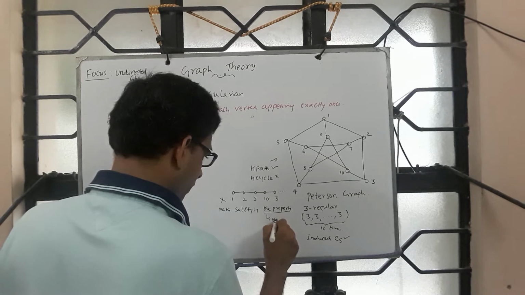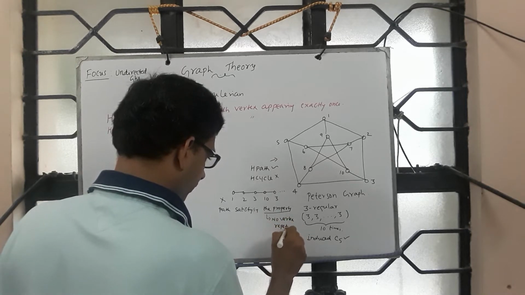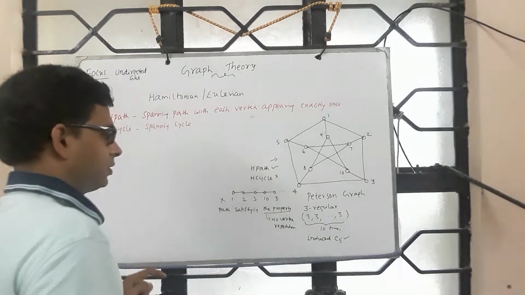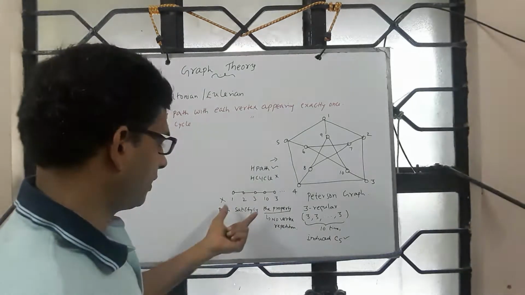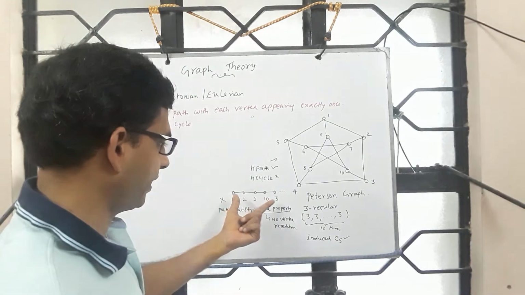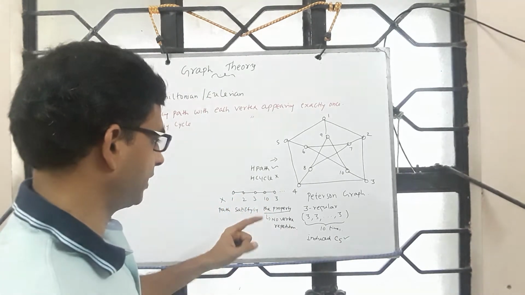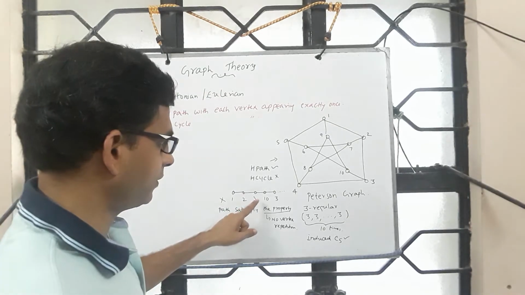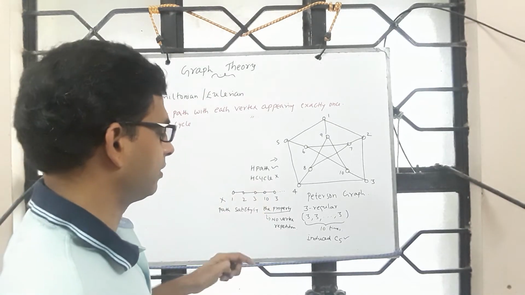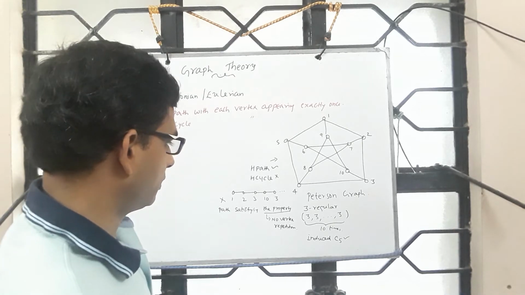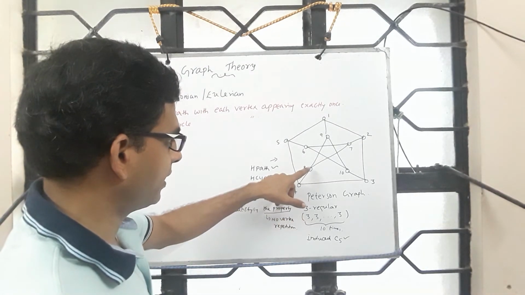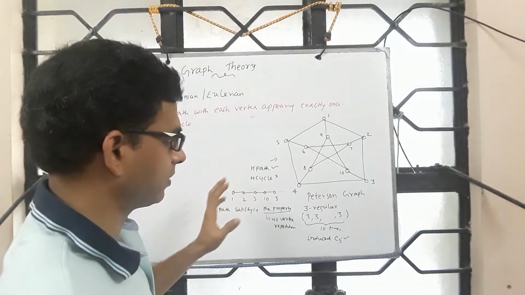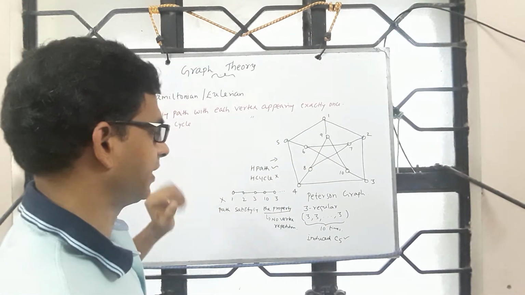The property is no vertex repetition. So you see a sequence of vertices and edges, but what we demand is a spanning path with no vertex repetition. So once we visit 3, we should not visit 3 again. Similarly, somewhere else we visit 8 and then we visit 8 through some other mode, that's not permitted.